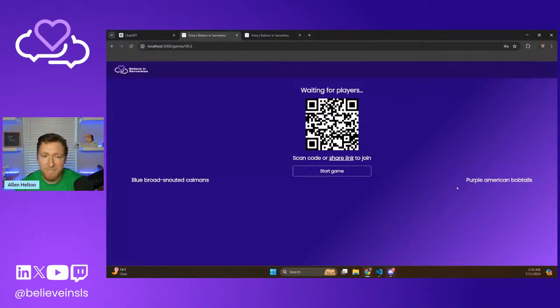So feel free, but don't do it yet. I do have a live version of this up that will work, but we'll try that a little bit later this morning. Basically, somebody can scan that either on their phone or click on this share link button. It'll copy to the clipboard, and whoever's hosting the game will be able to paste that into the private chat for the players that are intending to play.